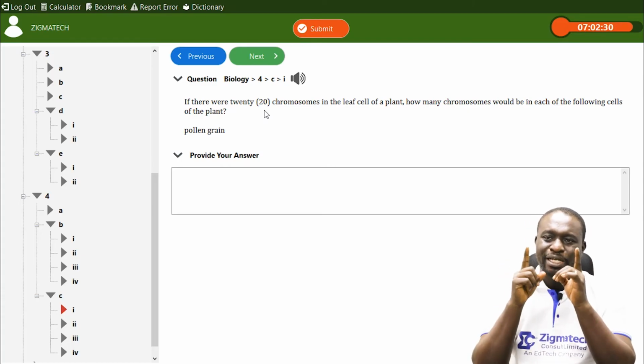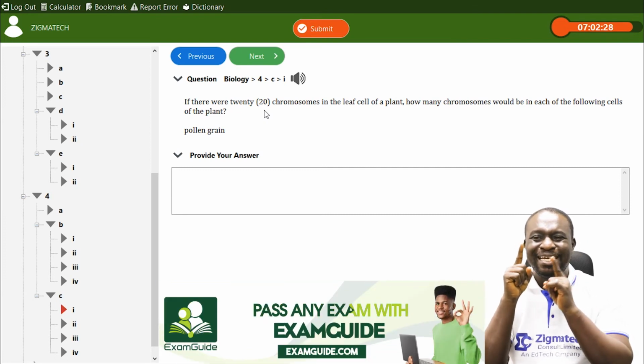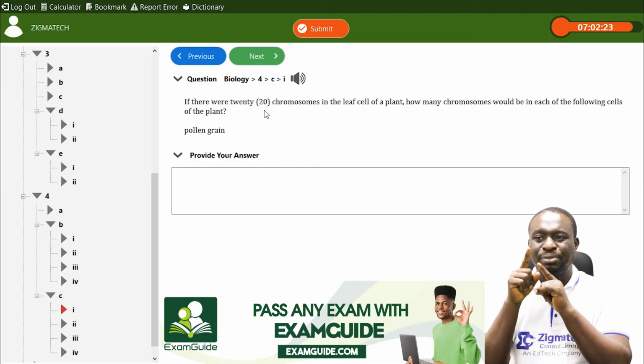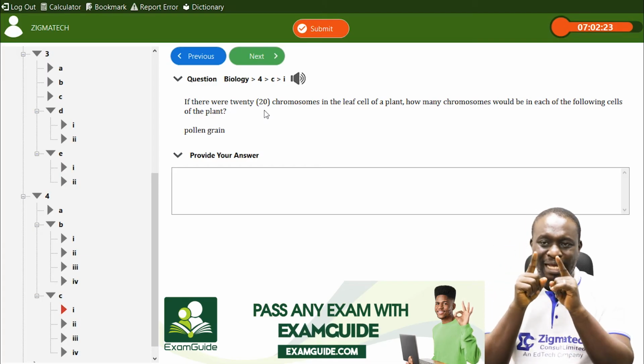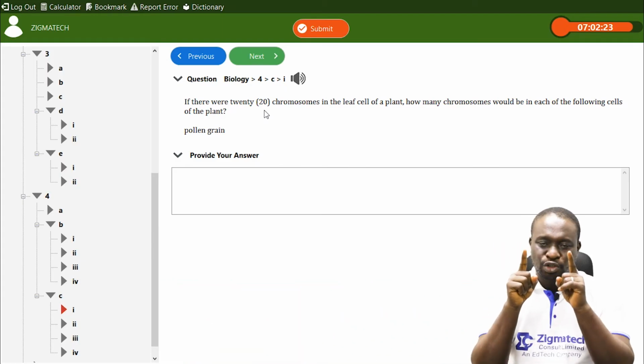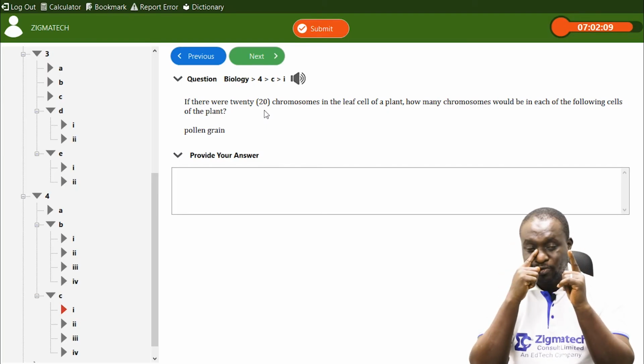They said if there were 20 chromosomes in the leaf cell of a plant, how many chromosomes will be in each of the following cells of the plant? And they are talking about pollen grains. Now, take note of this. Flowering plants undergo sexual reproduction.